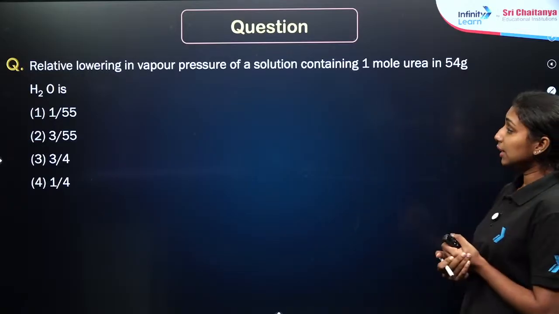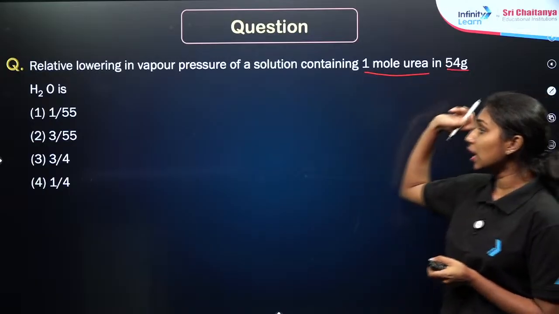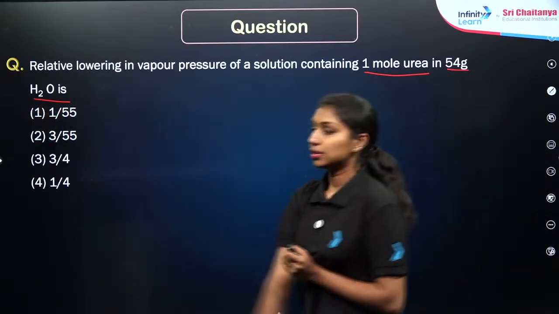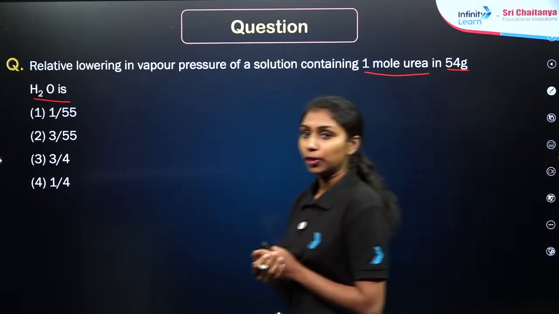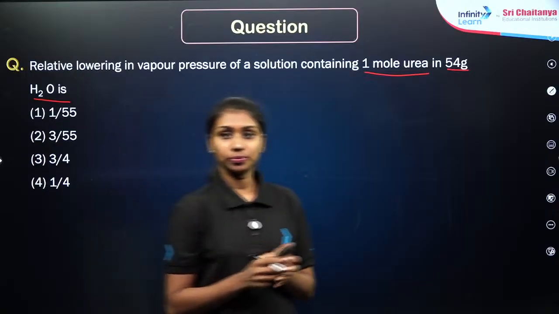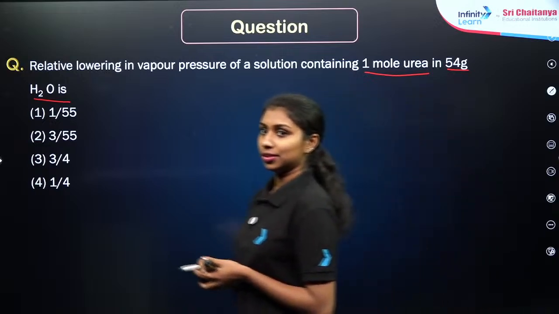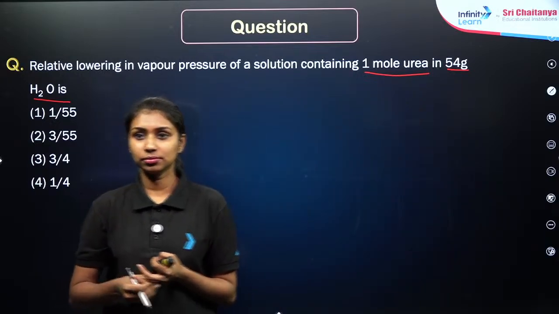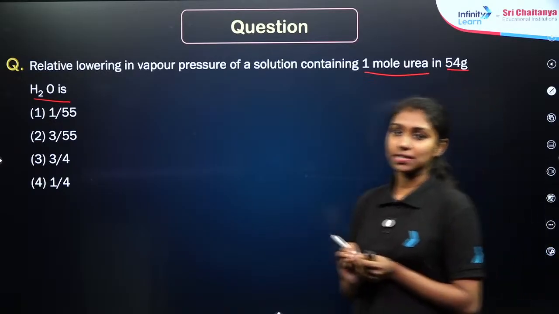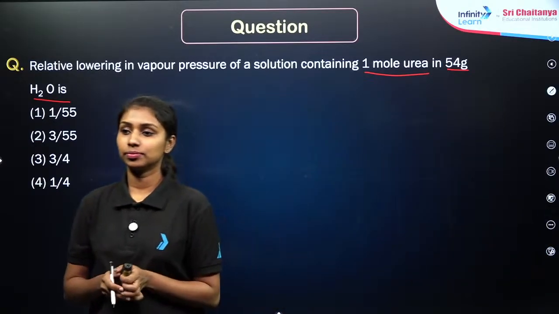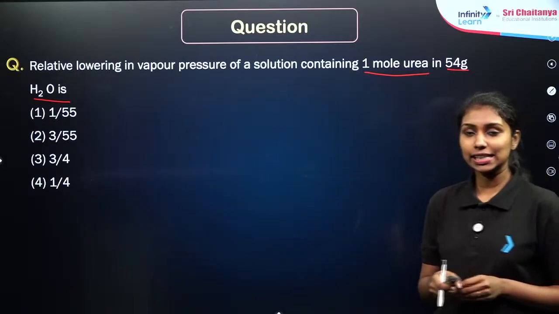Again, we need to find the relative lowering of vapor pressure of a solution containing 1 mole of urea in 54 gram of water. This is the urea solution. Solute is urea and solvent is water. You need to find the relative lowering of vapor pressure. What will be the answer? There are simple calculations only. Option 1. Is there any other options?